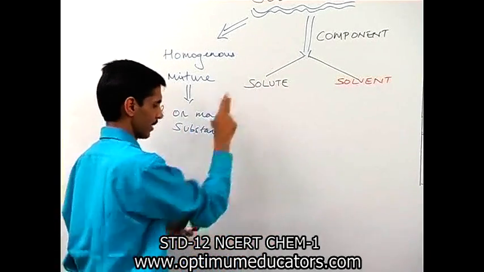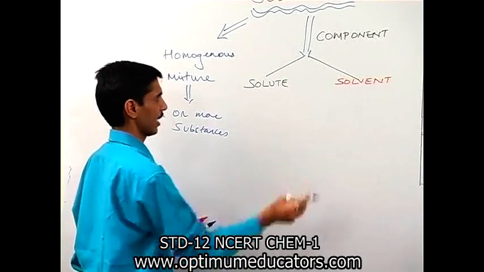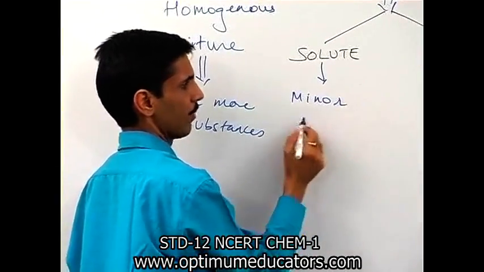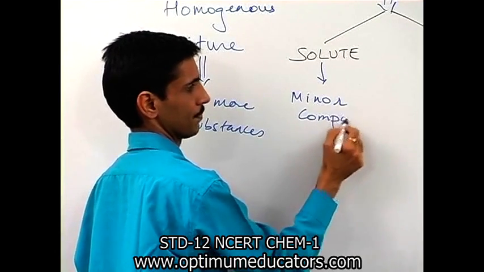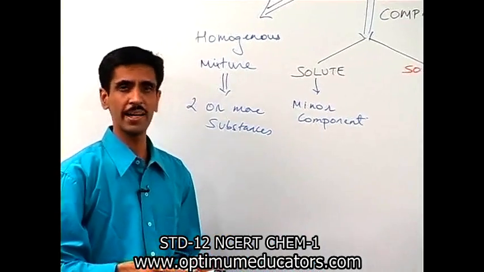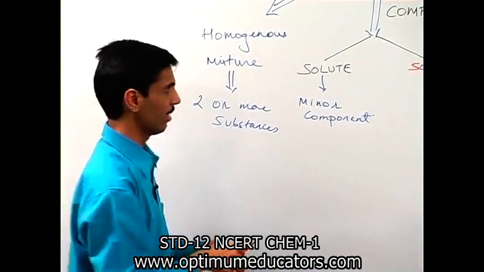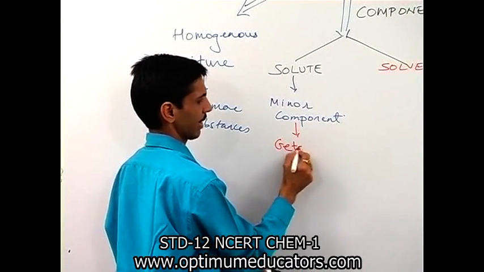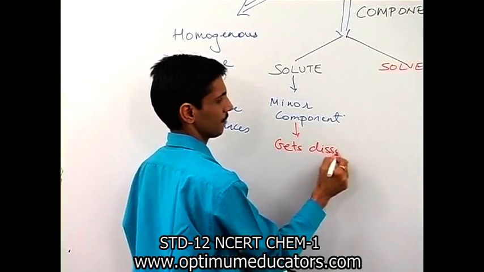जब solute की बात करते हैं हम लोग, तो generally we say solute is a minor component. Okay, generally we say solute क्या है? वो एक minor component है. And the other thing is वो खुद dissolve हो जाता है. So that means it gets dissolved.